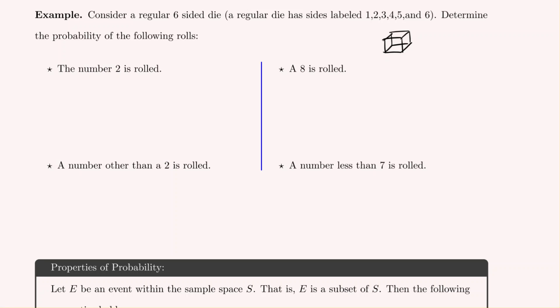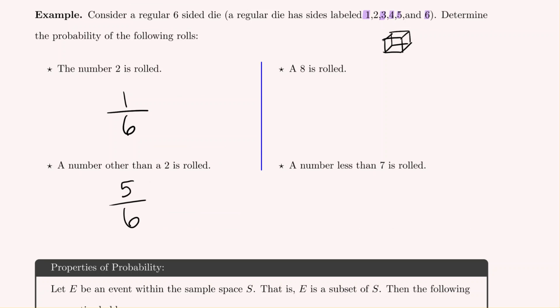In any single roll, how many possible outcomes could there be if I'm rolling a die? In any single roll, I could have gotten a 1, 2, 3, 4, 5, or 6. So there are 6 possible outcomes. If we're asked what's the probability that we roll exactly a 2, there's only one way to roll a 2, so one outcome out of 6 would have us rolling a 2. If we're asked next what the probability of rolling other than a 2 is, that means we're okay with rolling a 1, 3, 4, 5, or 6, which is 5 outcomes out of the 6 possible outcomes.